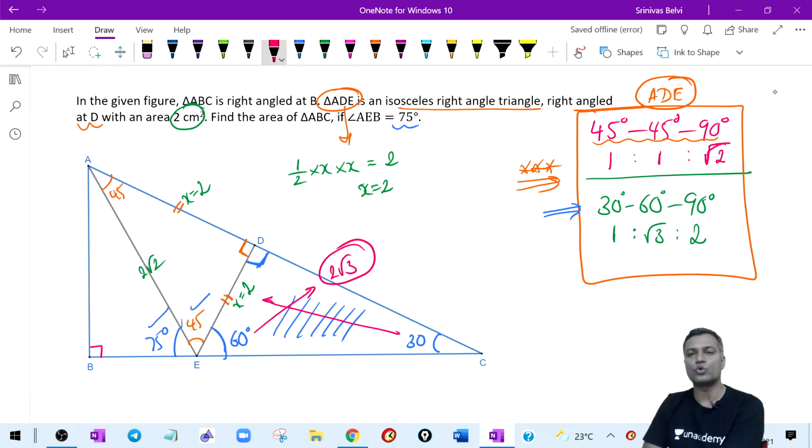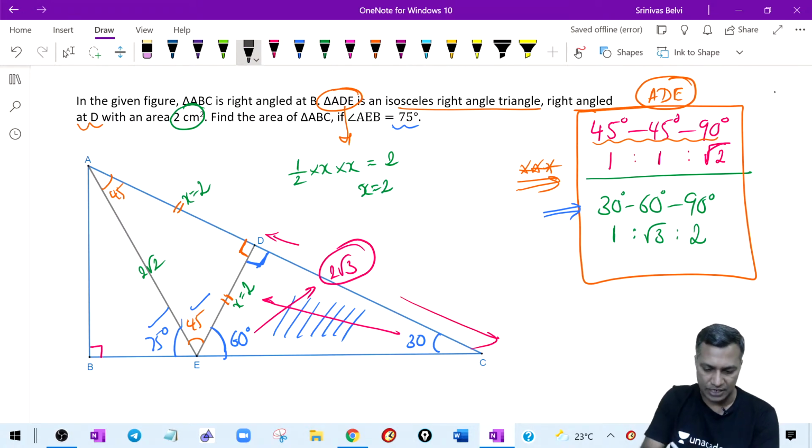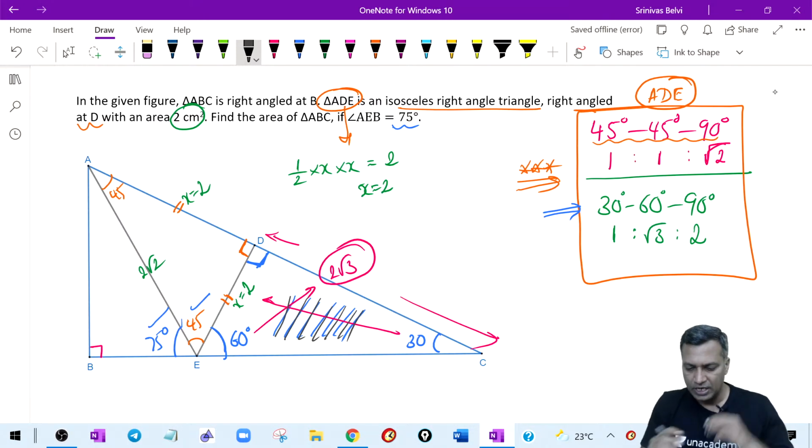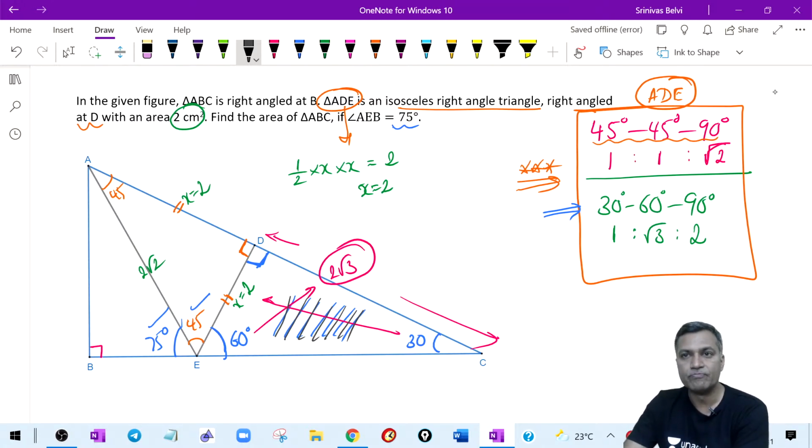Guys, did you reach this 2 root 3? The side CD, now this particular gap is 2 root 3. So looking at this triangle, did we get that 30, 60, 90? Therefore, did we quickly write this as side opposite 30 is 2? Therefore, side opposite 60 is 2 root 3. That's clear there?